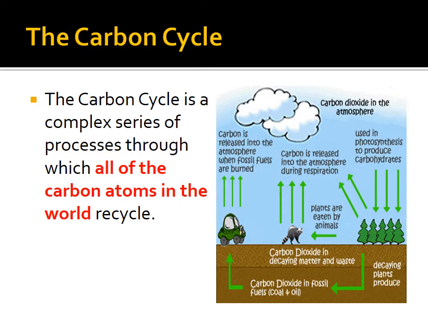If you look at the raccoon here, we have lines going away from him because the raccoon is going through cellular respiration just like the tree. But the raccoon does not go through photosynthesis, so therefore no arrows are going into him. He only puts carbon dioxide into the air. He doesn't take any of it out of the air.